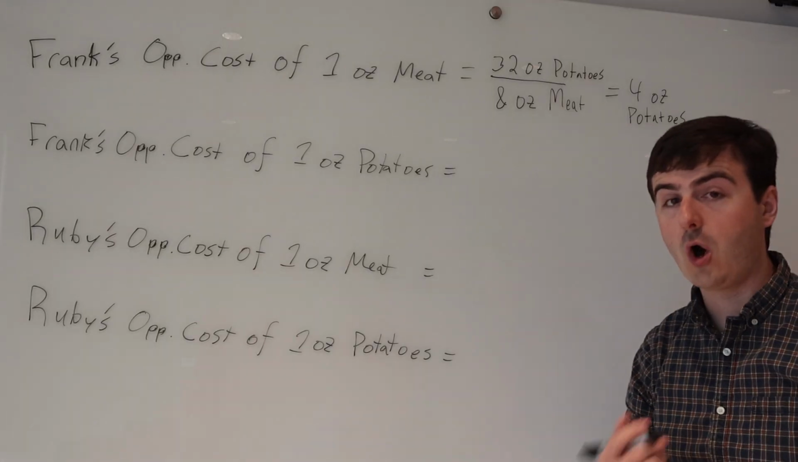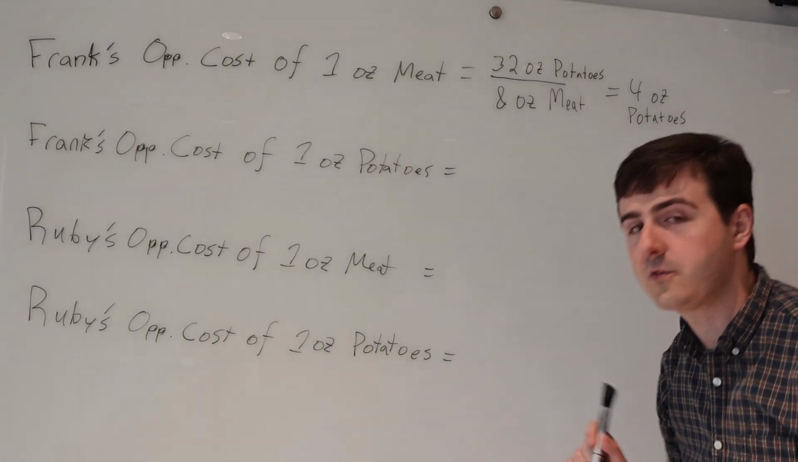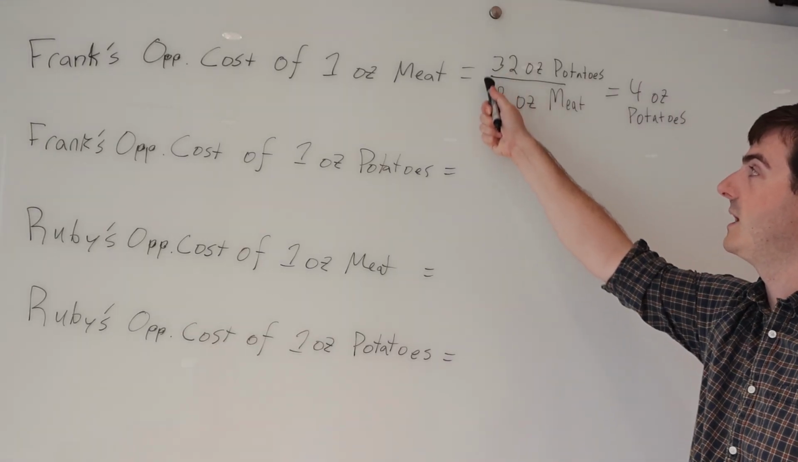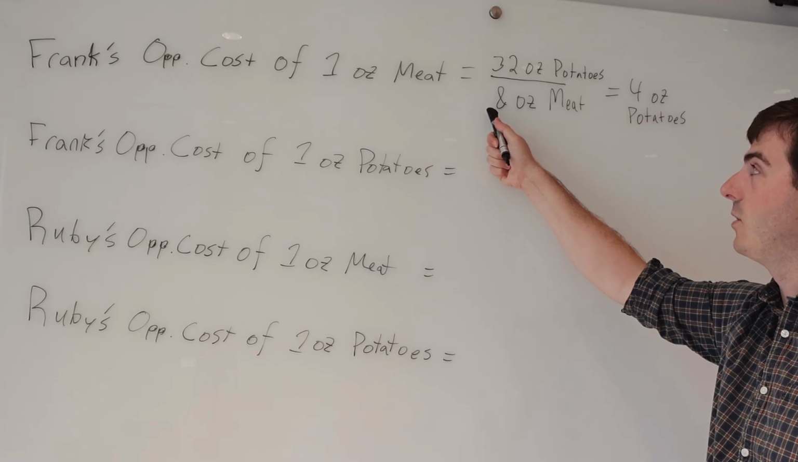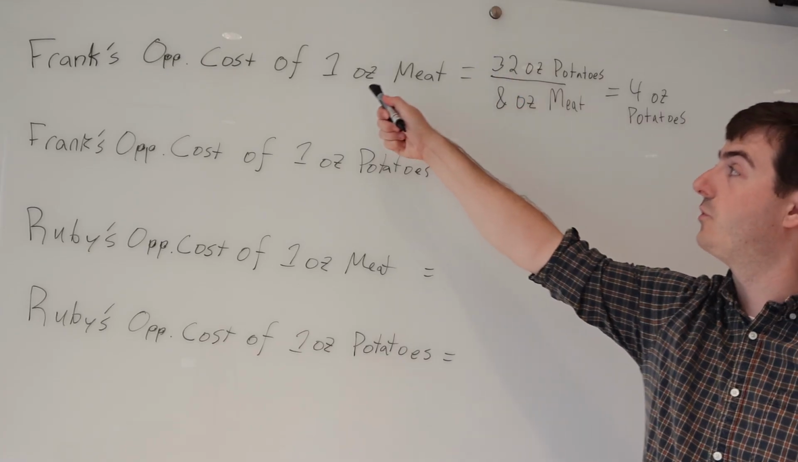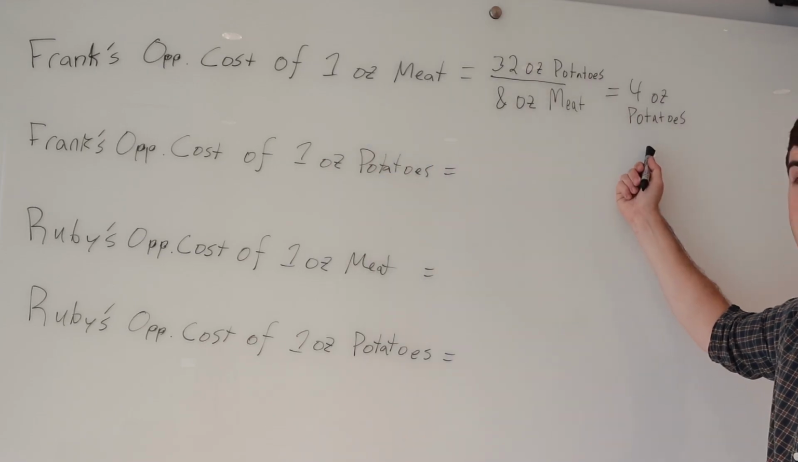1 ounce of meat costs Frank 4 ounces of potatoes. And if you just look at these numbers for 2 seconds, that should be pretty obvious, right? 32 ounces is the most potatoes he can make. 8 ounces of meat is the most meat he can make. So if he's choosing one or the other, every time he chooses to produce 1 ounce of meat, he gives up the chance to produce 4 ounces of potatoes.